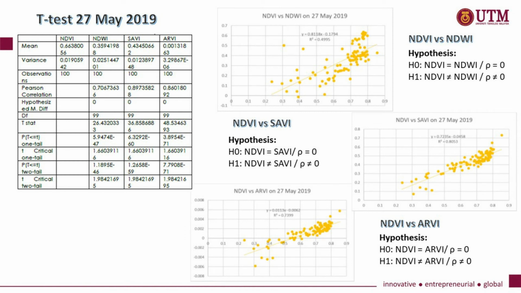The t-test on 27 May 2019 shows that there is a significant linear relationship between NDVI and NDWI, as the population correlation coefficient R is 0.707, NDVI and SAVI 0.897, and NDVI and RV shows an R value of 0.860. The results show a positive correlation, which obviously shows that the p-value is less than 0.05 and it proved to reject the null hypothesis and the correlation is not equal to 0. It is a highly significant correlation.